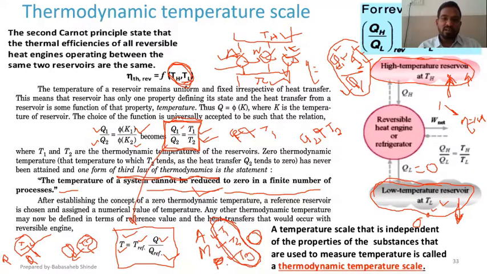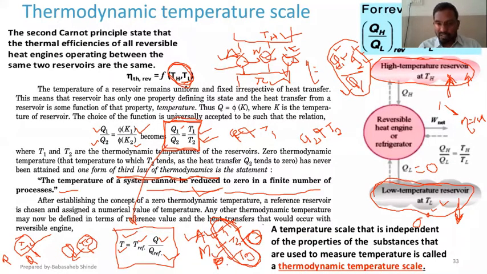then will it be possible for me to get the exact temperature of this body? No, because if I use the air-based temperature measuring device, I will get one temperature. If I use another temperature measuring device, and I get a different temperature, then I will not be sure about the exact temperature of that body, because whether this one is showing correct or this one is showing correct, I will not be sure, right?